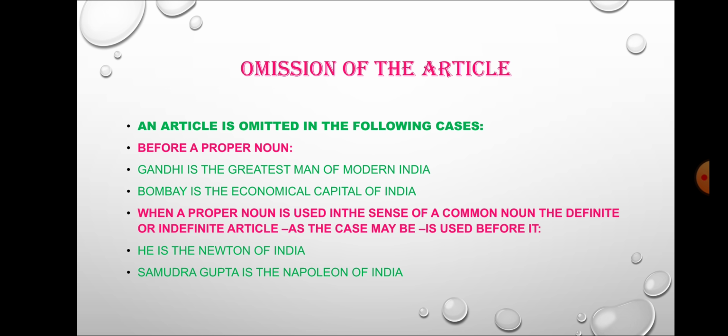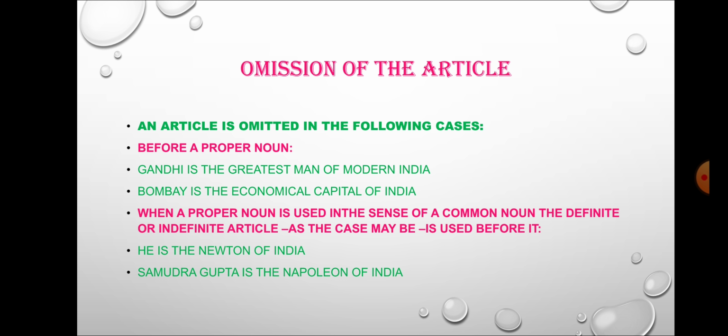Now, next we need to study the omission of the article. That means there are some cases where there is no need to use articles. An article is omitted in the following cases before a proper noun. If a proper noun is used, you should not use the article. Gandhi is the greatest man of modern India. Bombay is the economic capital of India.